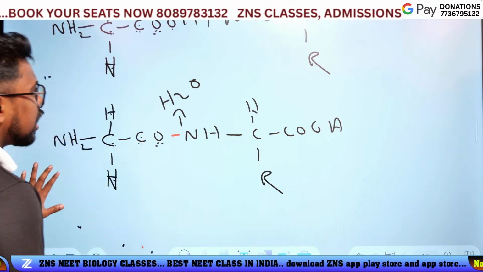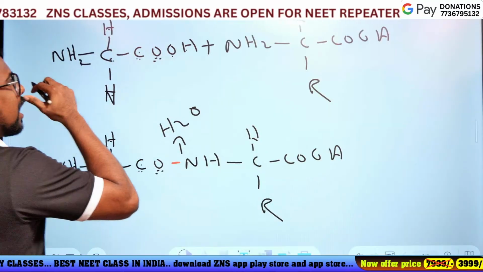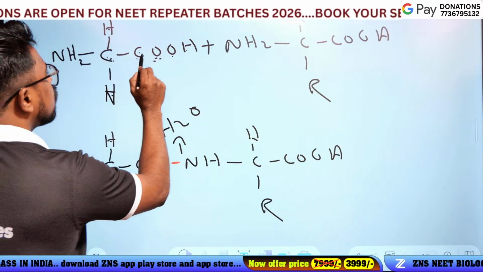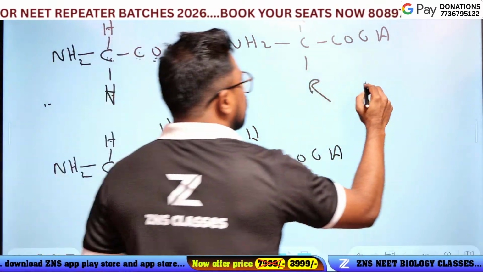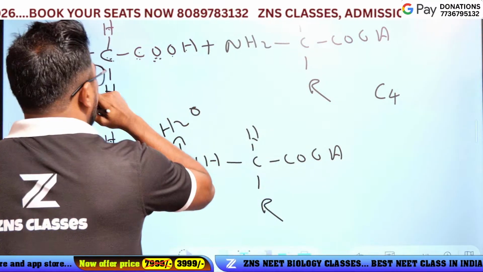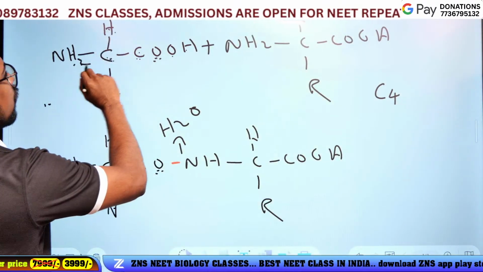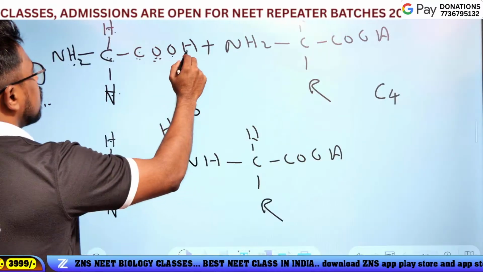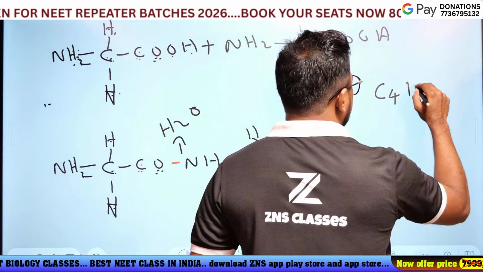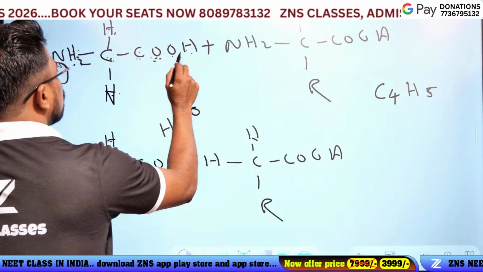Look here, guys, I'm just calculating. Total how many carbon atoms? 1, 2, 3, 4. It's 4 carbon atoms. How many hydrogen atoms? 1, 2, 3, 4, 5, 6. How many oxygen? 1 and 2.